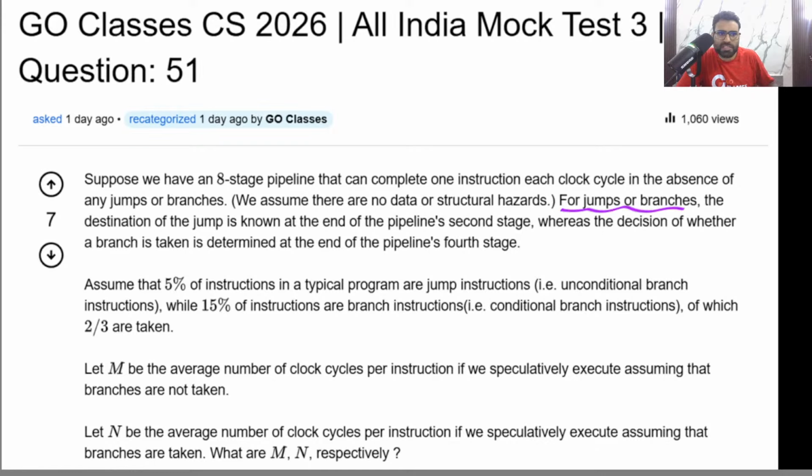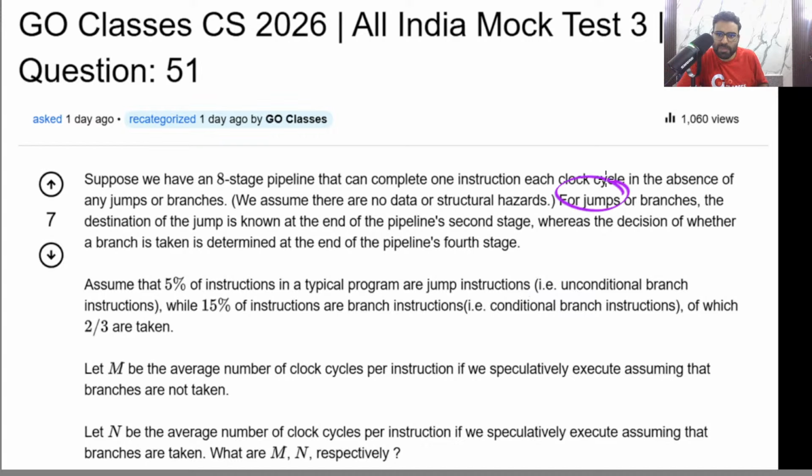For jump or branches, the destination of the jump is known at the end of the pipeline's second stage. Remember, at the end of the pipeline's second stage, the destination of the jump is known. Whereas the decision of whether a branch is taken is determined at the end of the pipeline's fourth stage. At the end of the fourth stage, we will get to know whether the conditional branch instruction will be taken or not.